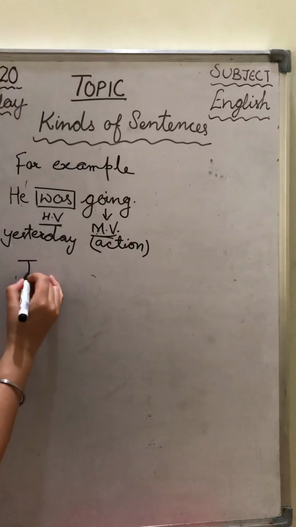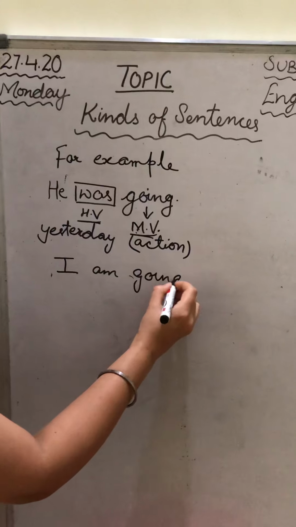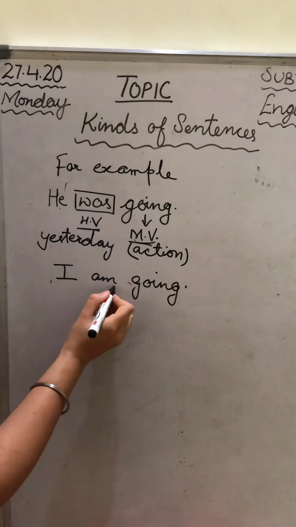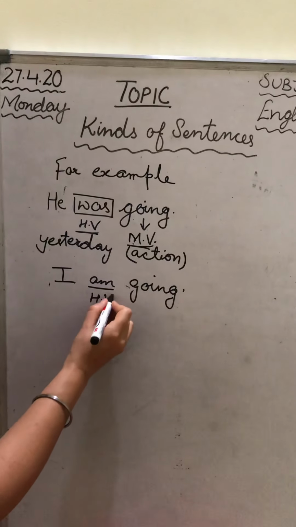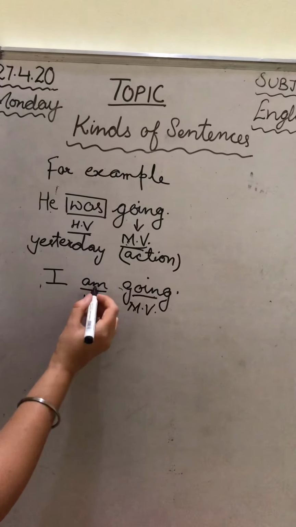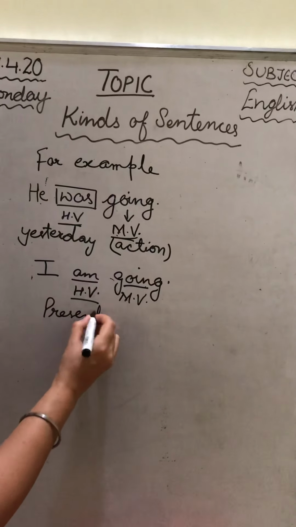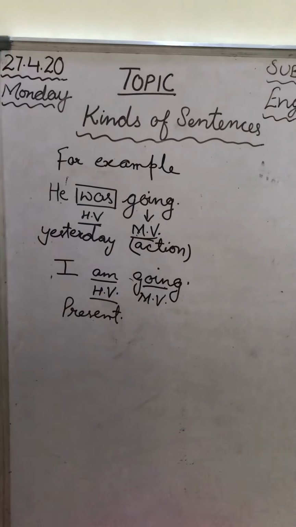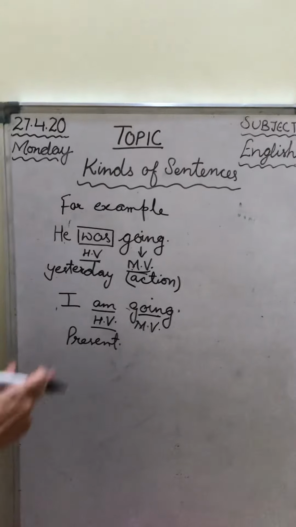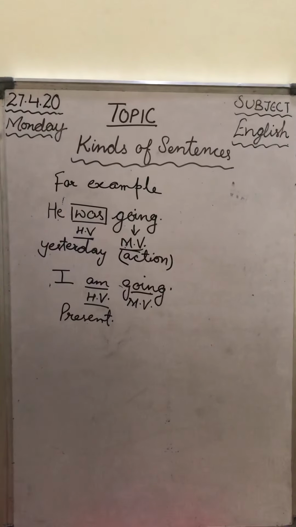Another example is I am going. Now here am is the helping verb and going is the main verb. Now am here is telling us that it is happening at present. Right now it is happening. Now here children, was and am are helping or auxiliary verbs.